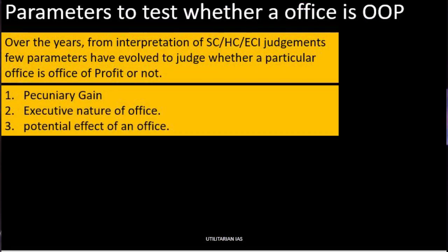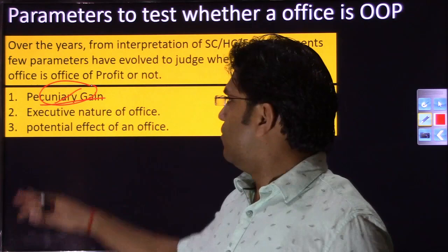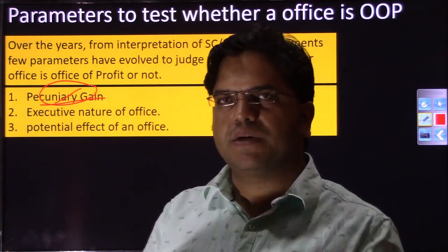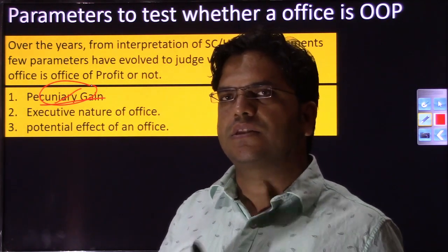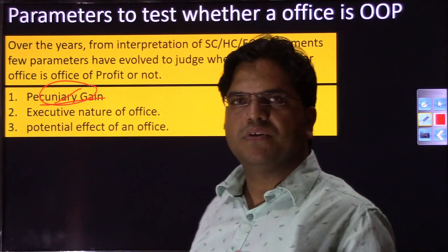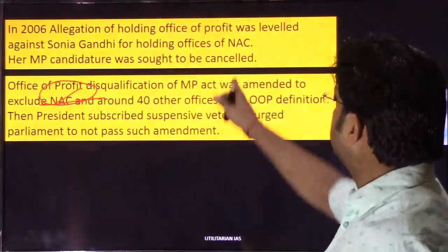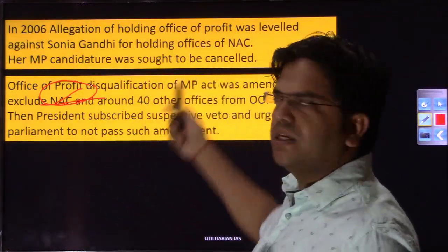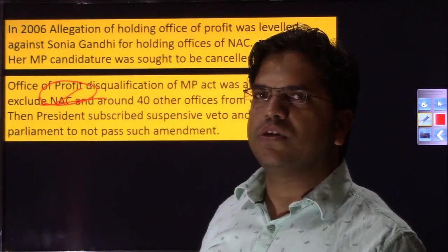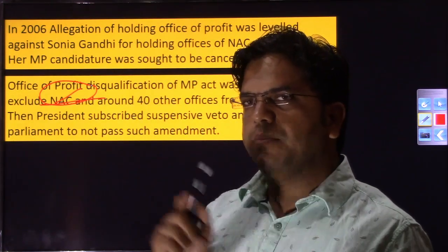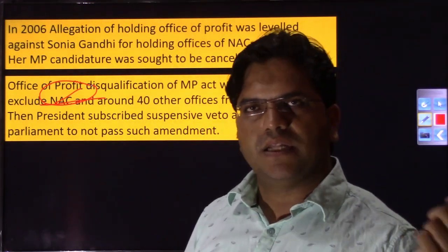But क्या सिर्फ पैसा ही काफ़ी होता है? Means if I am holding as a member of parliament any other office which is not giving me pecuniary advantage, but मैं decisions को, means executive के decision को या legislature के decision को अगर मैं influence कर सकता हूँ या कर सकती हूँ, right? Will that office not be considered an office of profit, right? So in the NAC, National Advisory Council, that Madam Gandhi was holding, it was not giving her any kind of pecuniary advantage, but what this office essentially was doing is that it was influencing the policies of the PMO, Prime Minister Office, right? So this office had become heavyweight, very powerful, even more powerful than the Prime Minister Office.